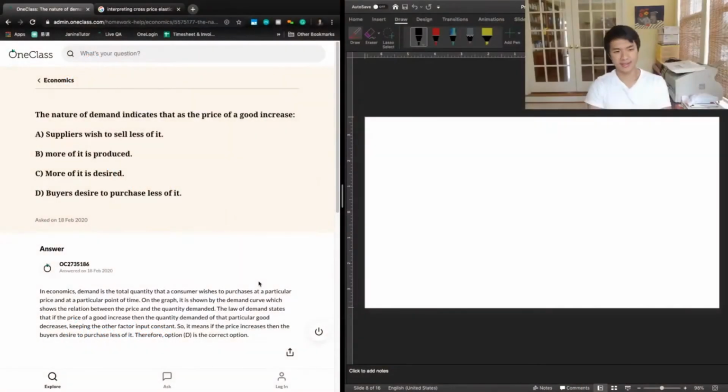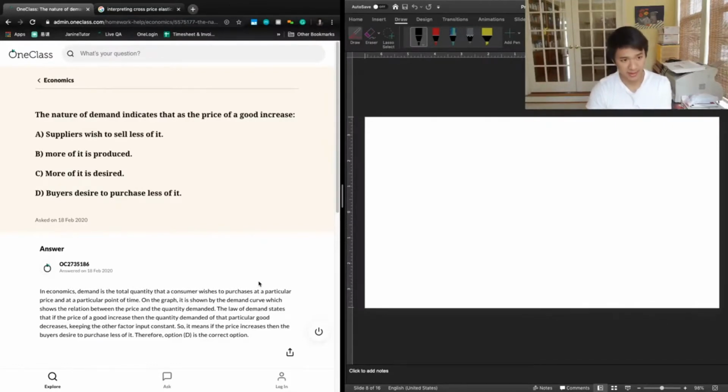The next question says, the nature of demand indicates that as the price of a good increases, A, suppliers wish to sell less of it, B, more of it is produced, C, more of it is desired, and D, buyers desire to purchase less of it.